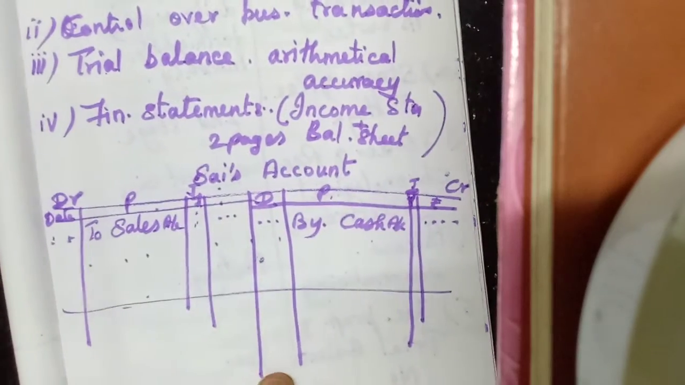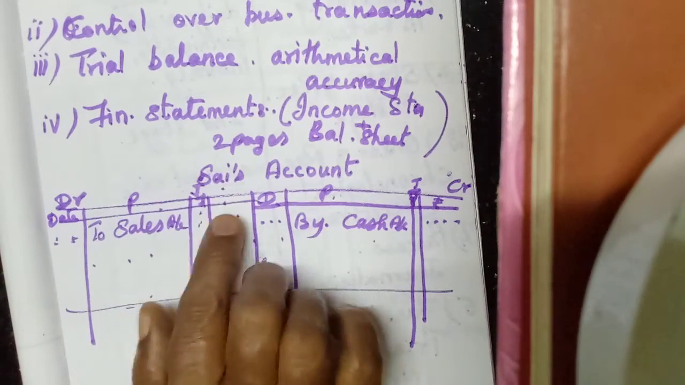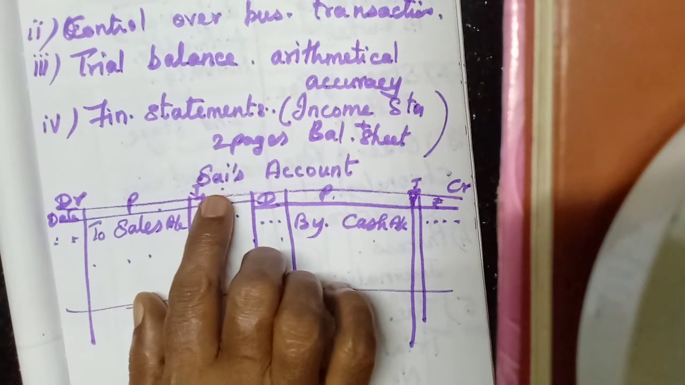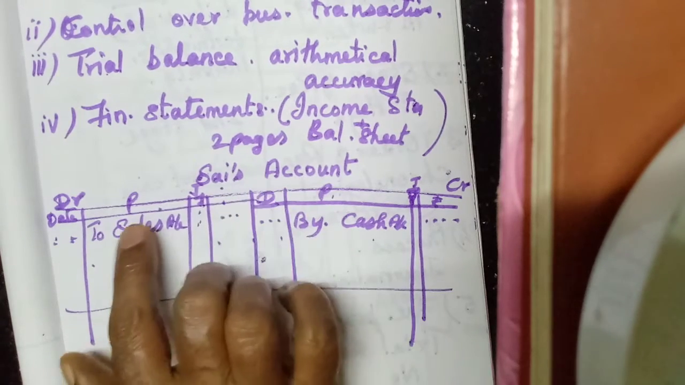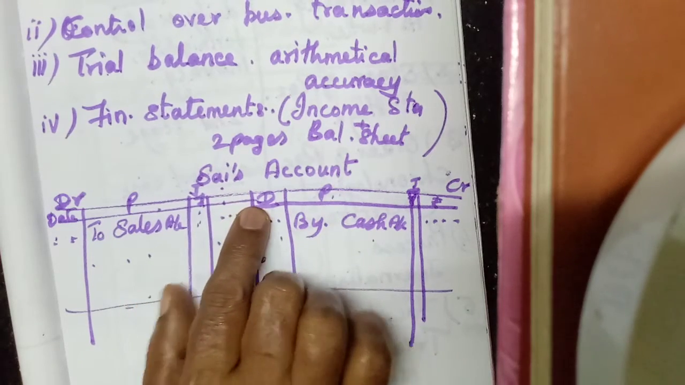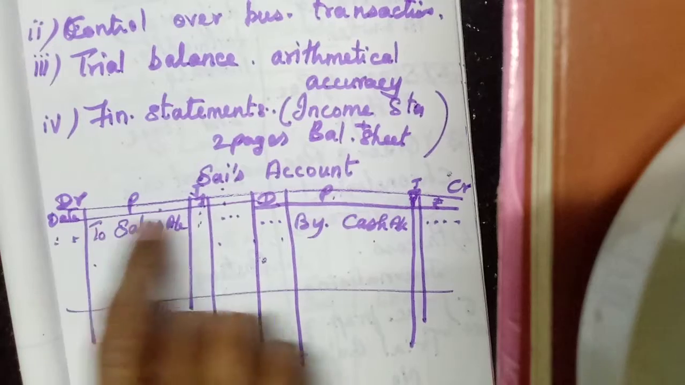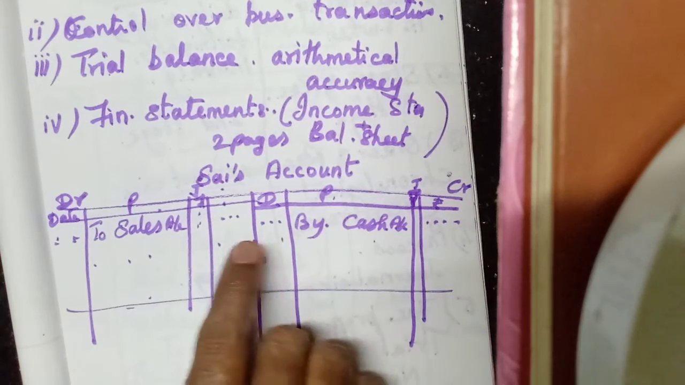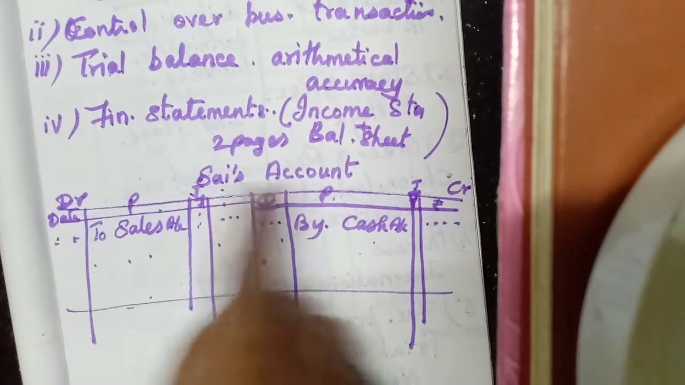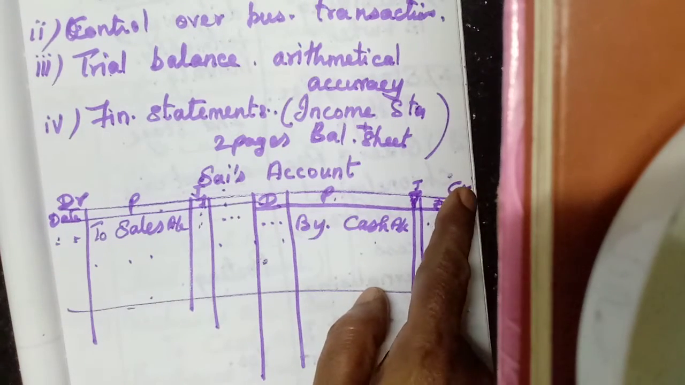Now we should know the format of a ledger account. One customer's name account. So here 2 pages must be used. This one left side, 4 column, right side 4 column. Left hand side that page debtor, Dr. Here right hand side, Cr.